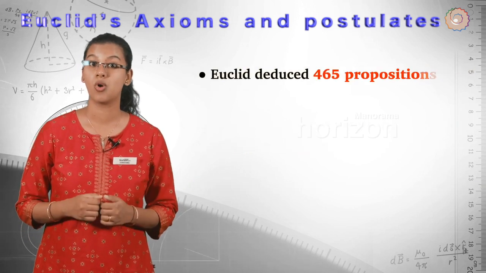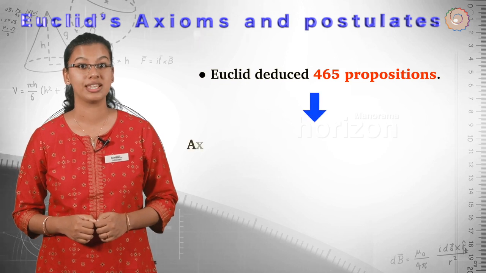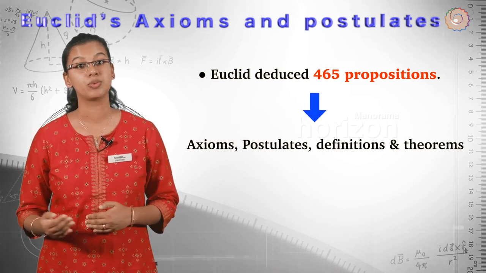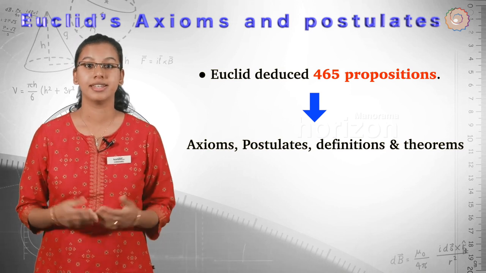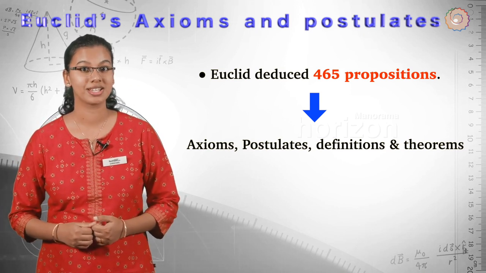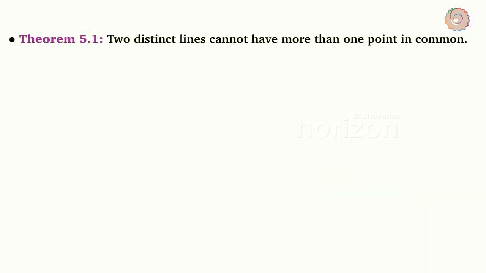Euclid deduced 465 propositions in a logical chain using his axioms, postulates, definitions and theorems proved earlier in the chain. Now, let's see a theorem with its proof, which is frequently used in different results. Two distinct lines cannot have more than one point in common.